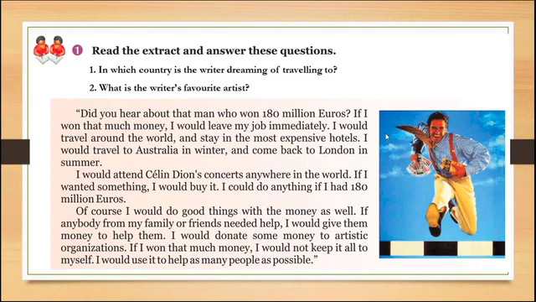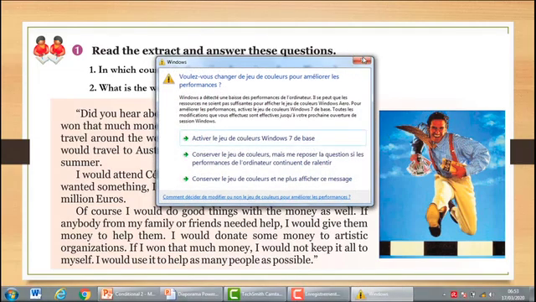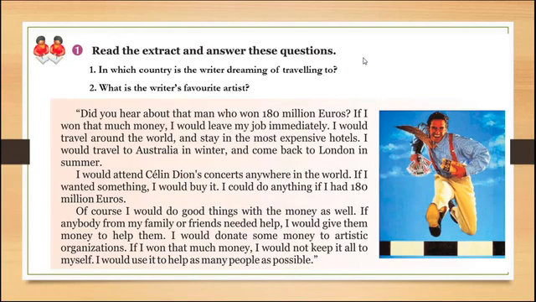If I wanted something, I would buy it. I could do anything if I had 180 million euros. Of course, I would do good things with the money as well. If anybody from my family or friends needed help, I would give them money to help them. I would donate some money to artistic organizations. If I won that much money, I would not keep it all to myself. I would use it to help as many people as possible.